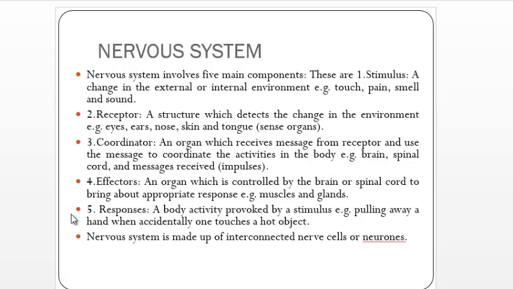That is a response. And there is one characteristic of living organisms, that is responsiveness or sensitivity. This is the ability of an organism to respond to a stimulus, either positively or negatively, that is either to keep touching a hot object or to pull our hand away from the hot object. That is a response.